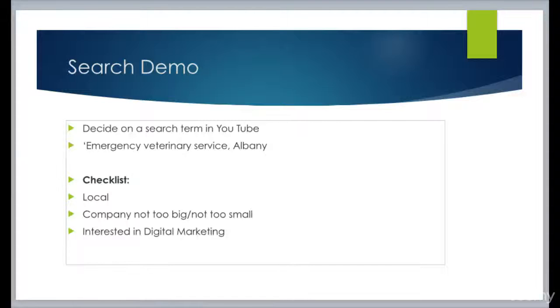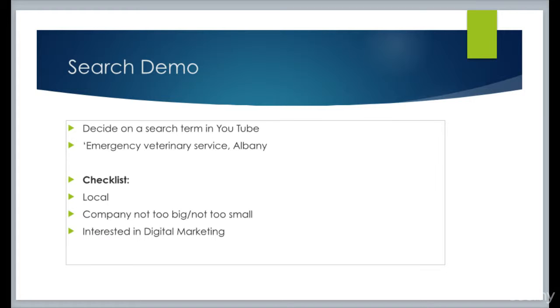So we're going to do a quick demo now, and the first thing that I want you to do is, having chosen the topic area or a subject area from that list of types of businesses that I showed you, you need to choose a search term. You need to decide on a search term and type that in YouTube. The one I'm going to use is Emergency Veterinary Service Albany,